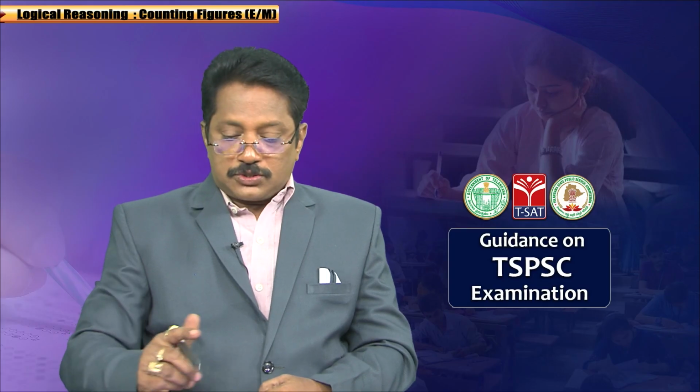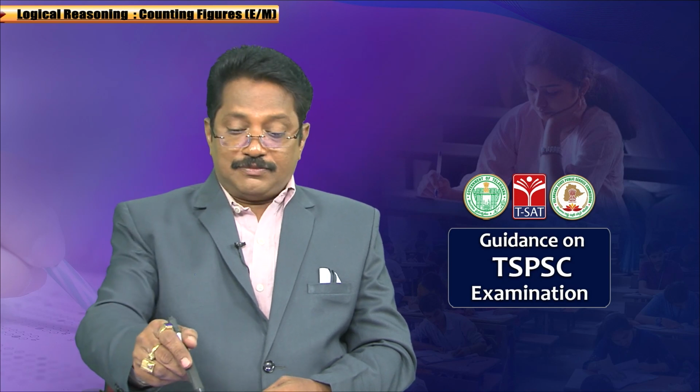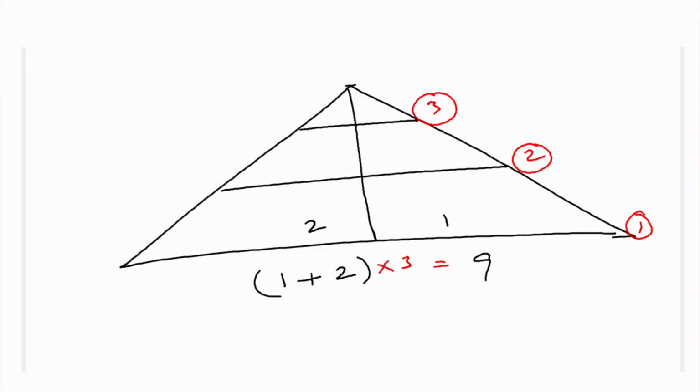Okay. The base is divided vertically into two parts, that is 1 plus 2, and horizontally it is divided into 3 parts, part 1, part 2, part 3, correct? So you have to write: vertically divided into two parts, that is 1 plus 2, and horizontally divided into 3 parts, multiplied by 3.